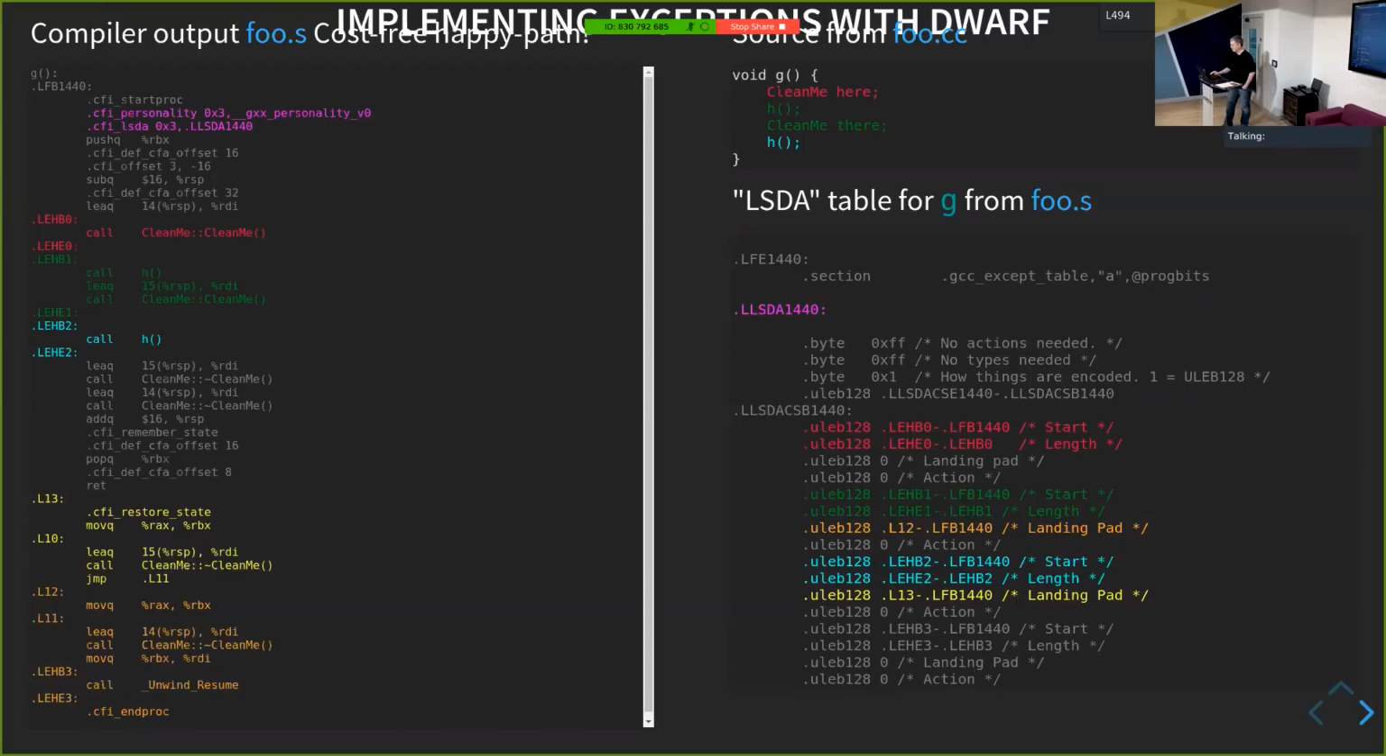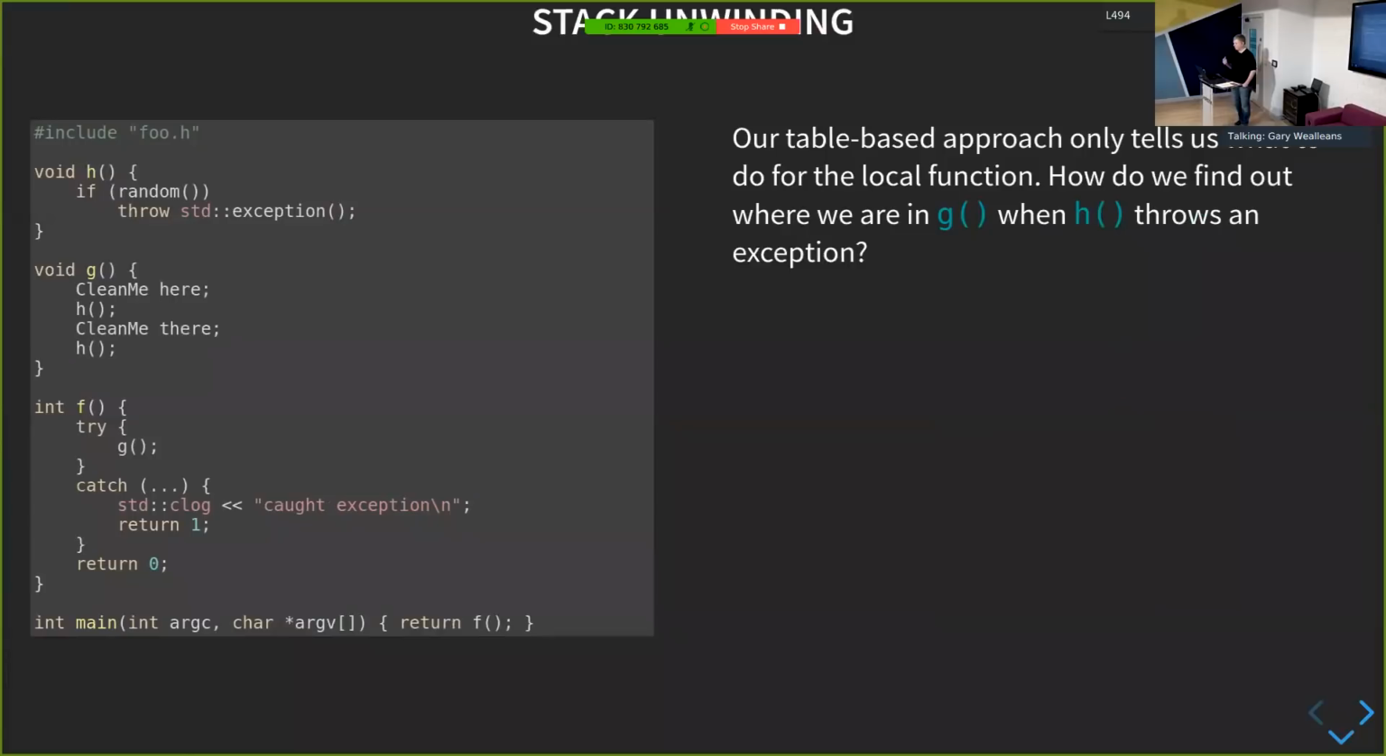Okay. So that's kind of our table. We've talked about how we know what to do in the cleanup, but we haven't talked about what happens if H throws an exception, and we need to find G. We have a runtime stack of functions calling functions. So we need to get from H, and we know what H has done. Now we need to go back and find out what functions we have called, and how do we find the enclosing try block.